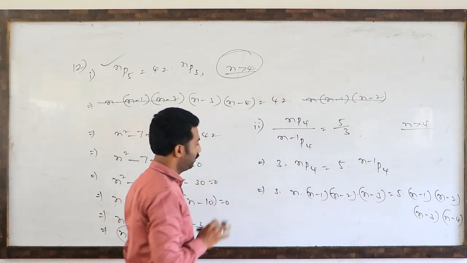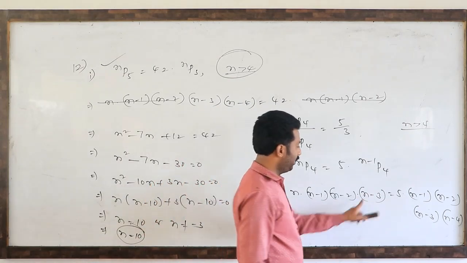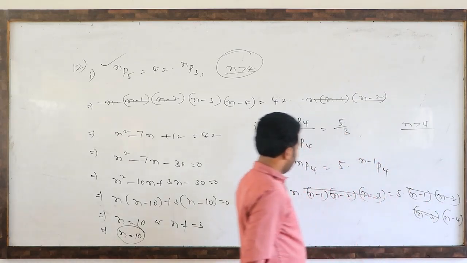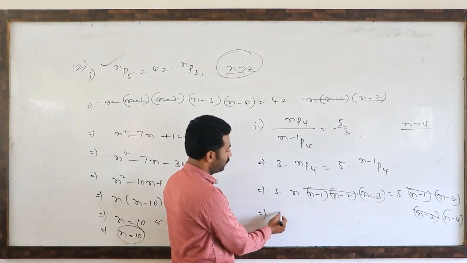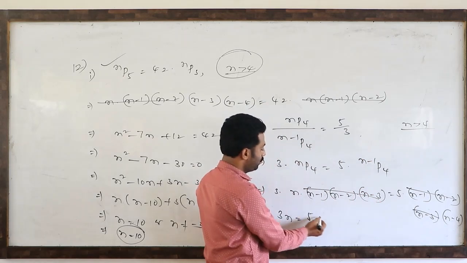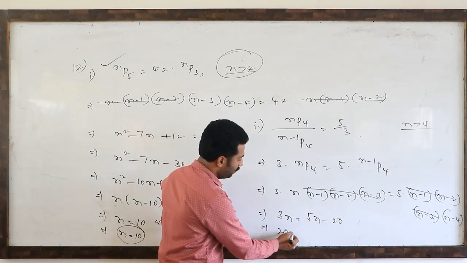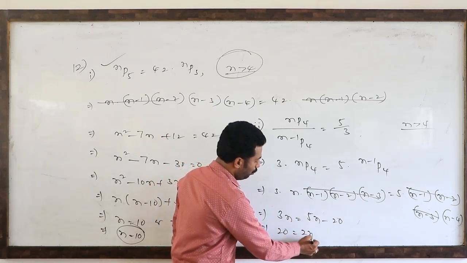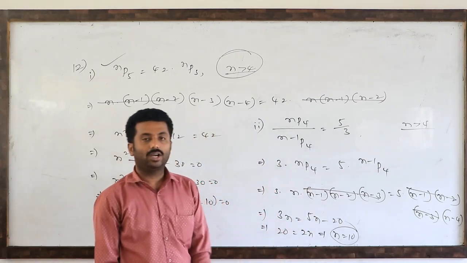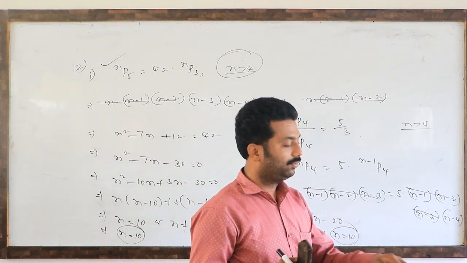So then what will happen? n minus 1, n minus 2, n minus 3 on both sides are gone. So remaining what we left here, this is 3n, right side 5 into this number. So this is 5n minus 20, minus 20 on the left side. So that is 3n, so 2n. So from this n equals 10. Again, what is the n value? 10 we got. So that is the way of answering this type of questions.